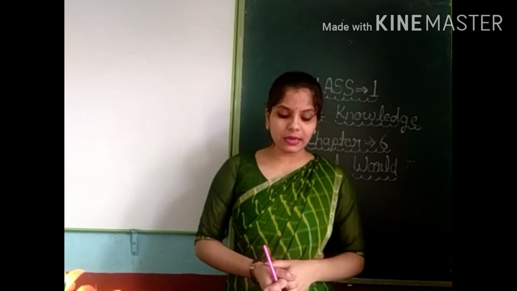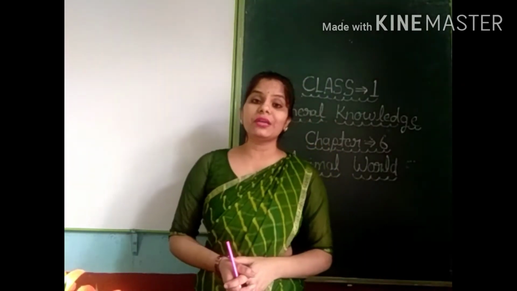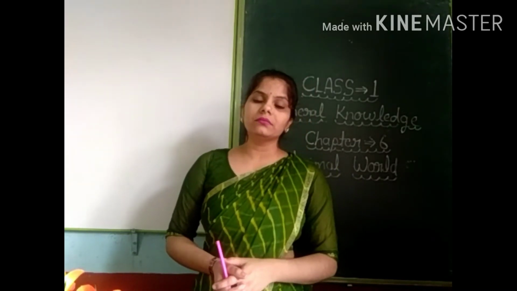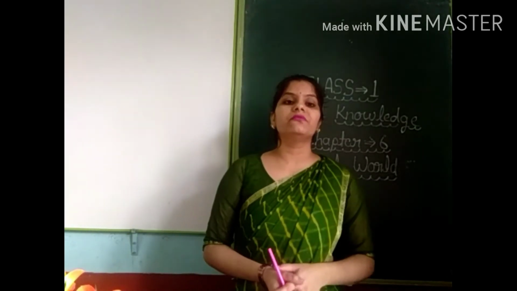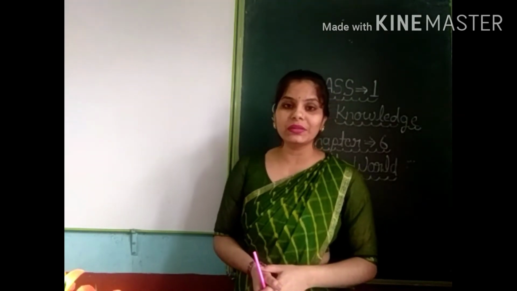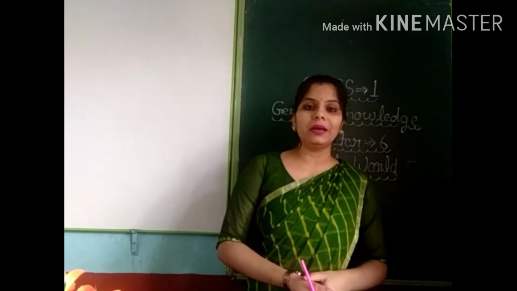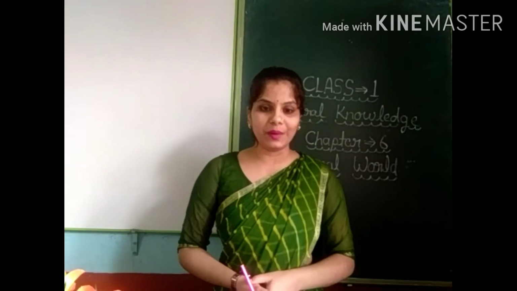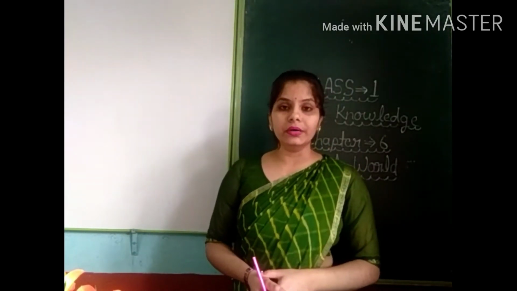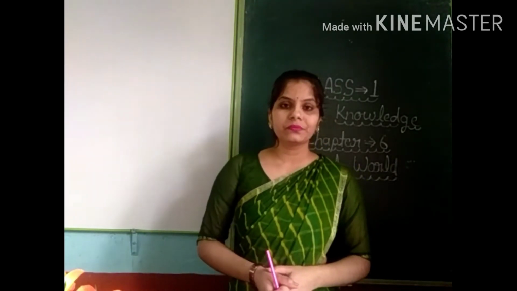Okay. Now E is cow. Cow is a domestic animal. It lives in the shed. उनको हम shed में रखते हैं. They give us milk and cow dung, and with the milk we can make ghee and sweets also. Everyone knows that there are lots of occasions जहाँ पे हम cow milk से घी बनाते हैं and sweets also we make at home. Now F is pigeon. Pigeon is a bird. It's kabutar. Everyone knows that it's a bird.